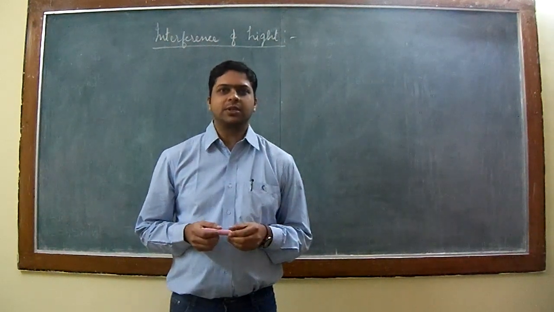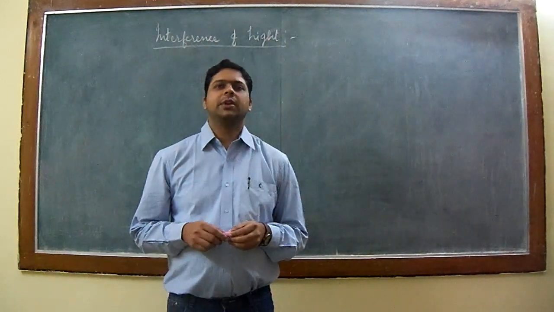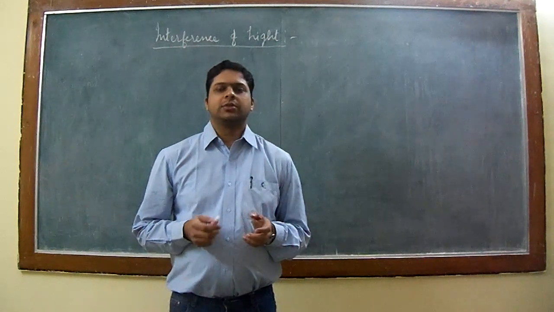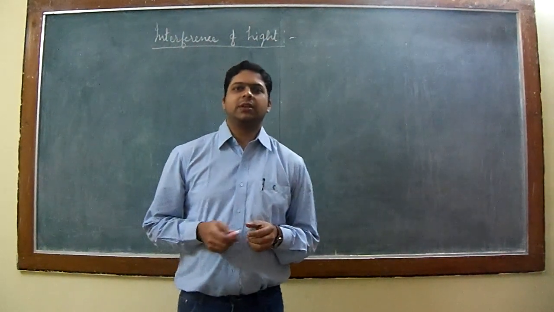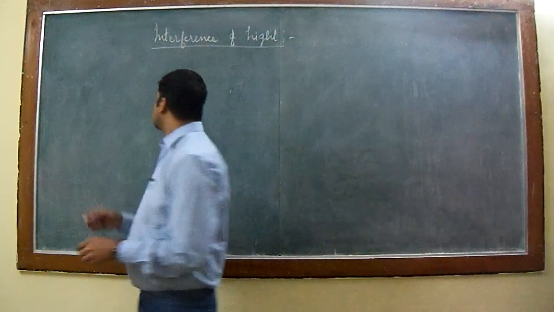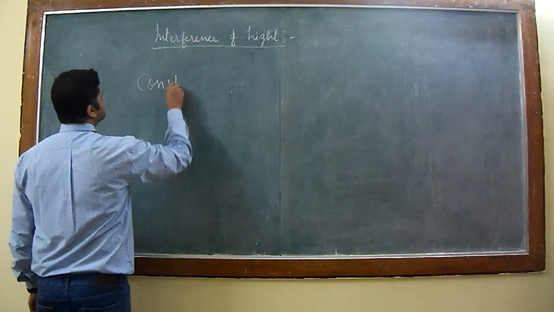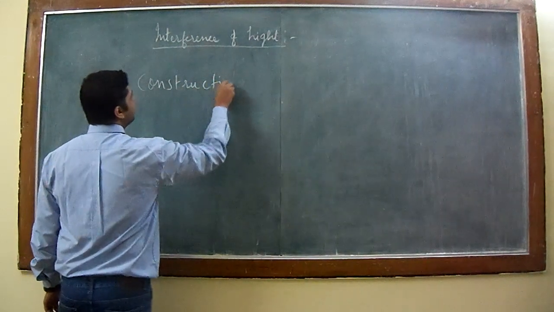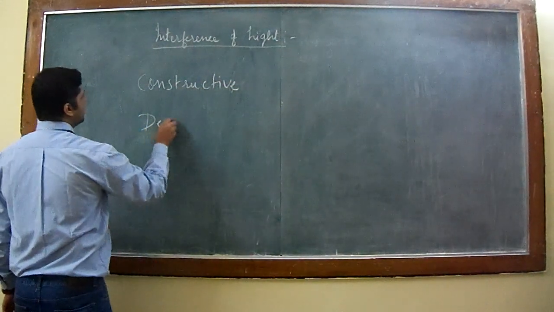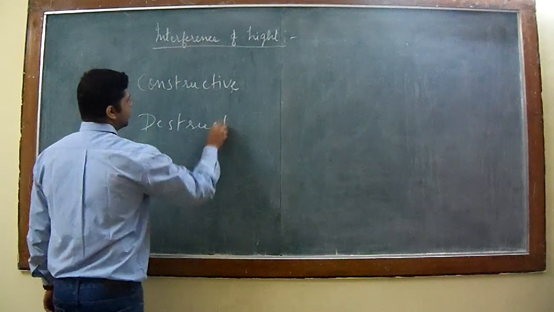is a constructive type interference, while if intensity is minimum after superposition, then we say that the interference is a destructive interference. So there are two types of interferences. One is constructive and the other one is destructive.